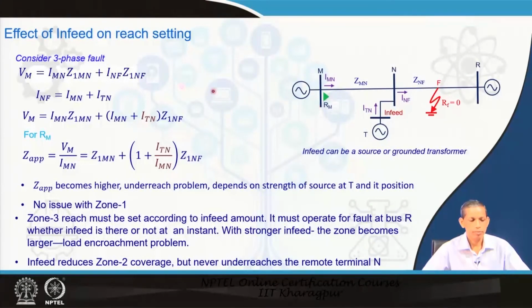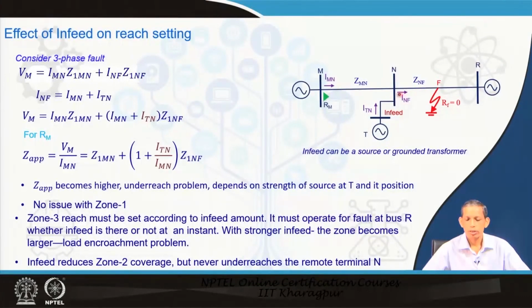So, this V m becomes equal to, for this fault in the second line, the NR line, this can be in zone 2 or zone 3 depending upon the distance. The corresponding V m becomes equal to I m n into Z 1 m n for a 3 phase fault, plus I m f, I n f plus Z 1 n f.